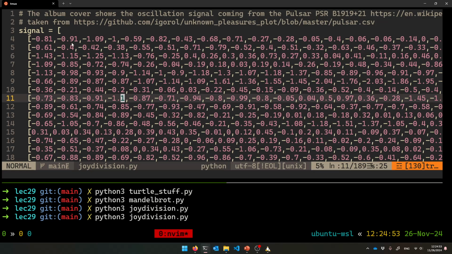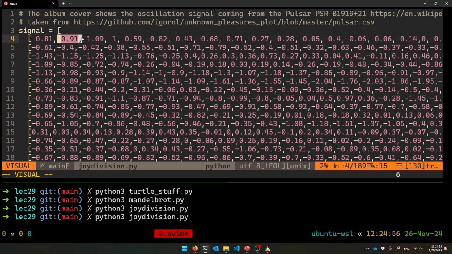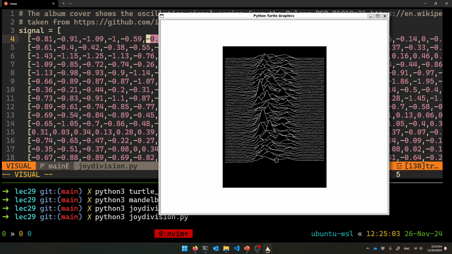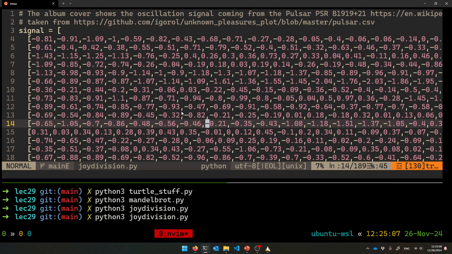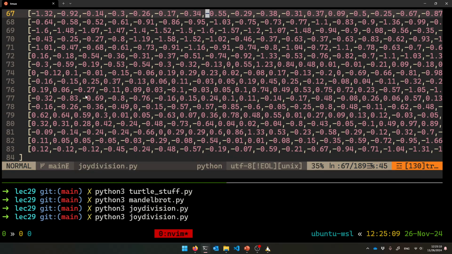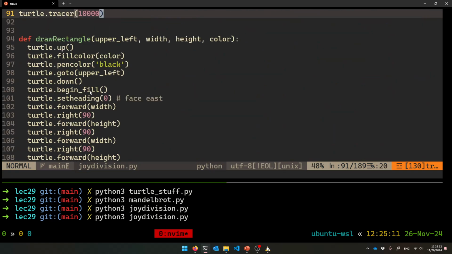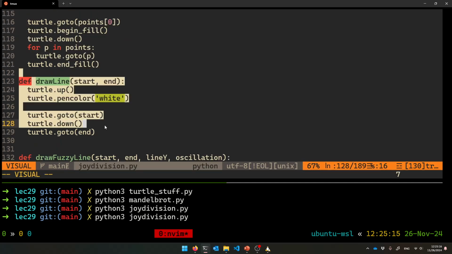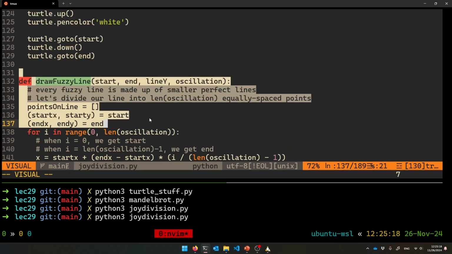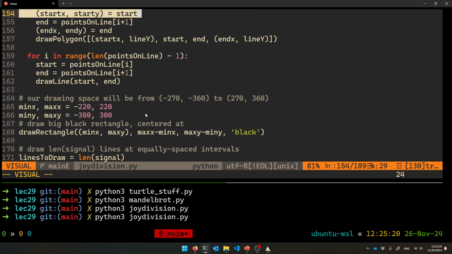And so it's just drawing this. All right, start down, go down further, go down. The offsets go up a little bit, go up some more, because it got less negative, got more negative, so go down. It's like it's drawing the peaks and valleys of this pulsar's data. So I'm just going to iterate through the signal. It's a list of lists, and use it to draw cool stuff. So I've got a draw rectangle function, a draw polygon function, a draw line function. It's like drawing the fuzzy line that's going up and down.